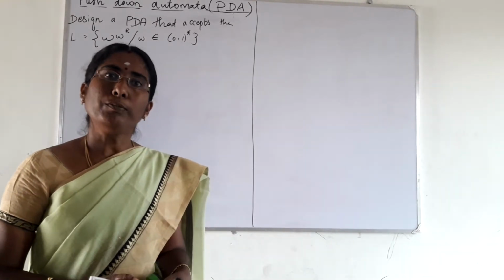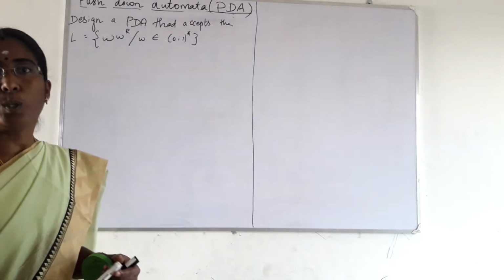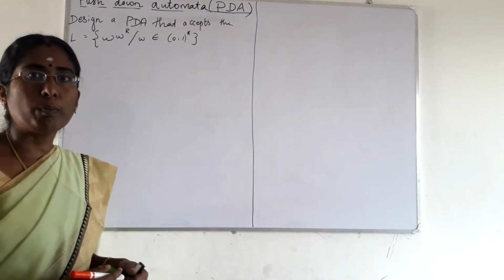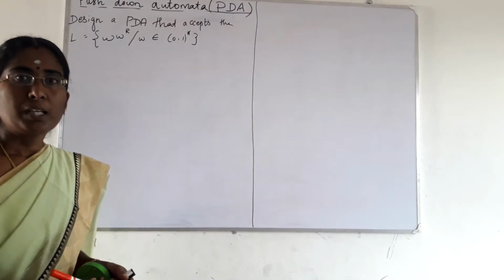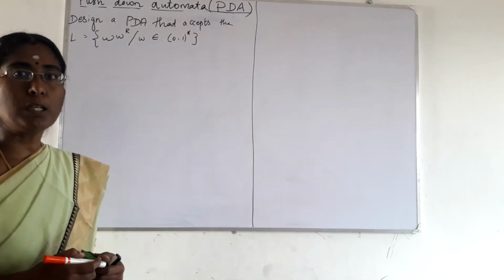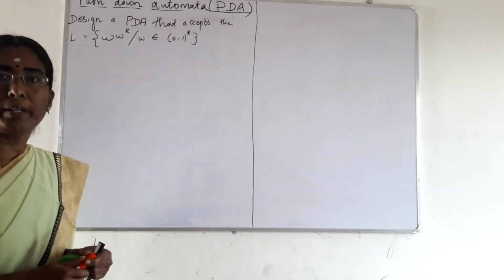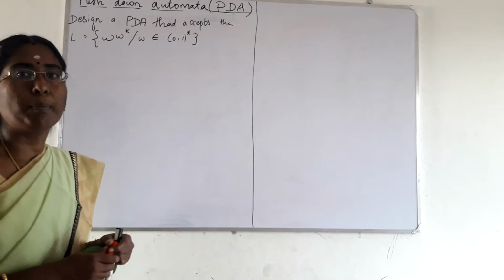Let us see an example for the push-down automata. That is, we have to design a push-down automaton for the language L equal to W W^R such that W belongs to {0,1}*. That is, the alphabets are zeros and ones. How to design a push-down automaton for this particular language W W^R?